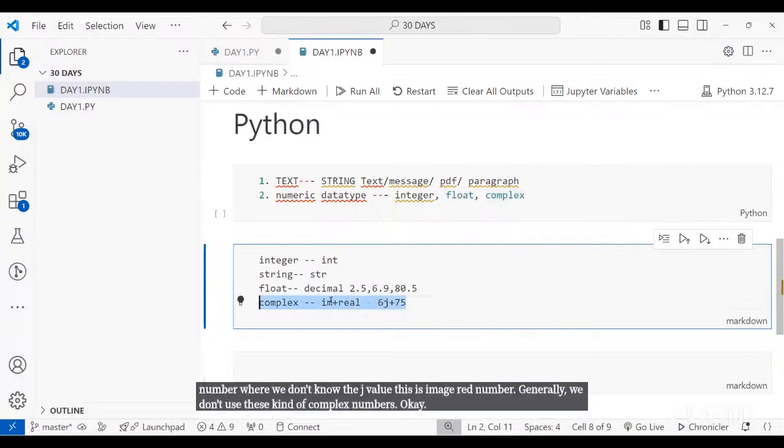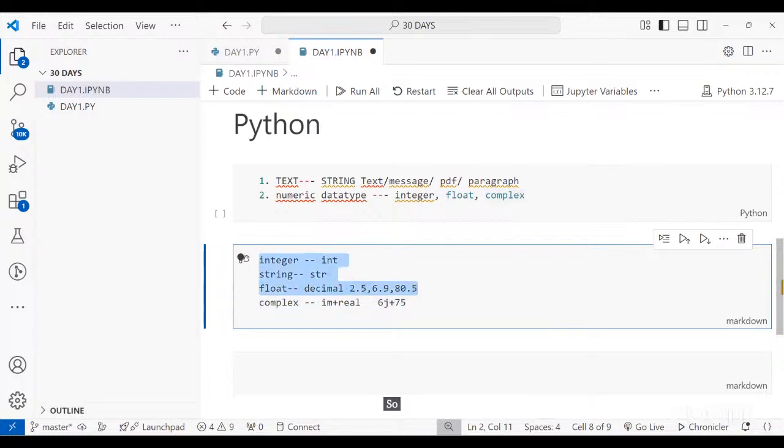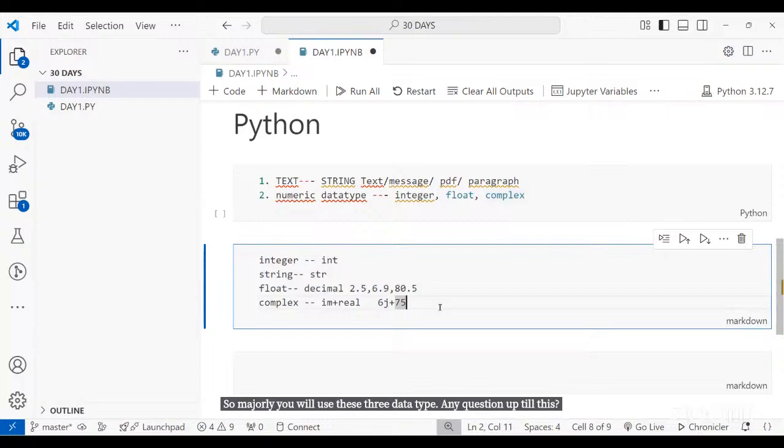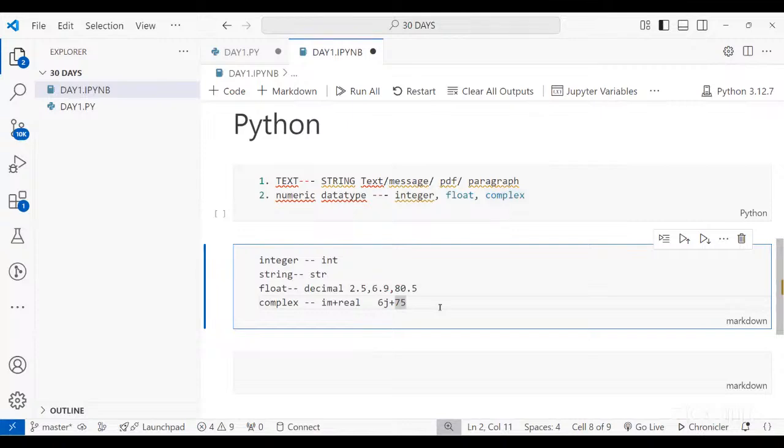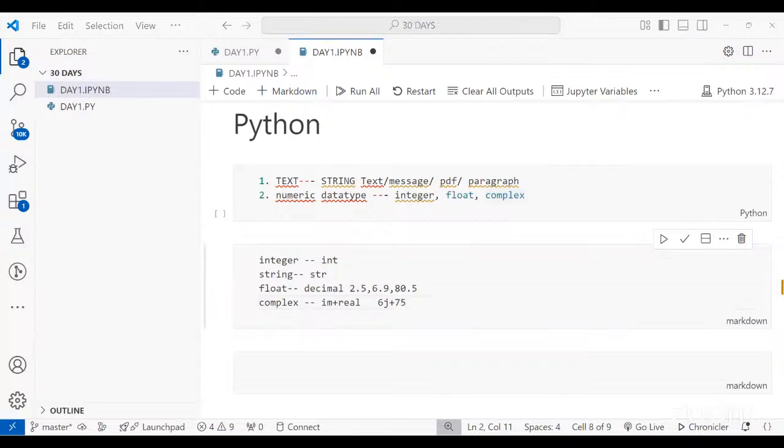So majorly you will use these three data types. Any question up till this? No, ma'am. Okay. So these were very basic data types.